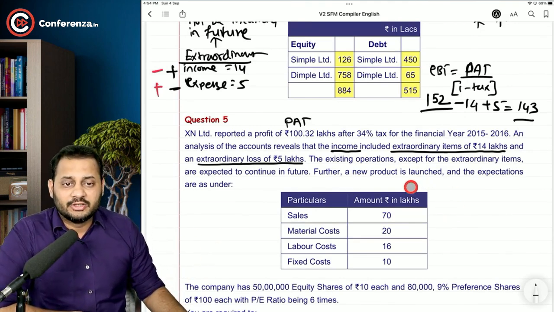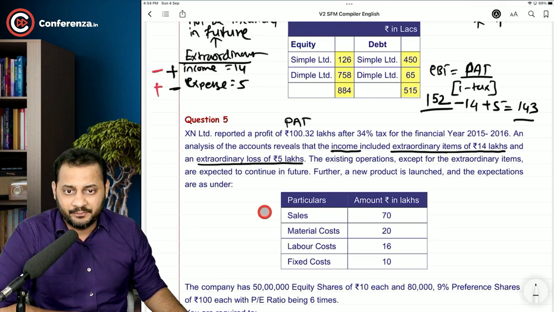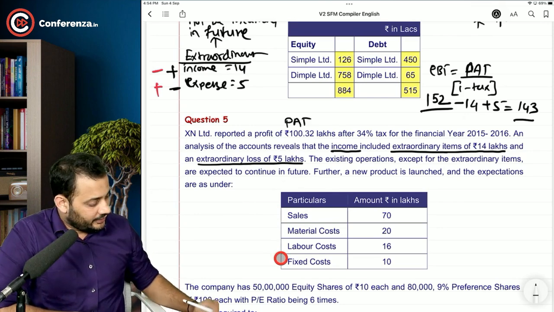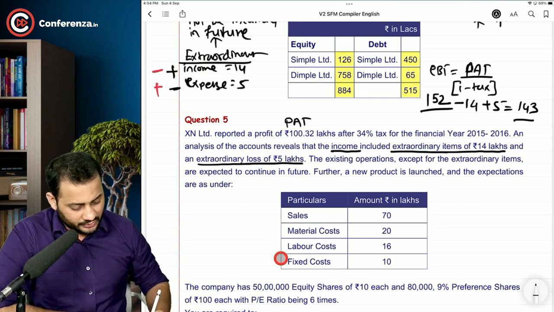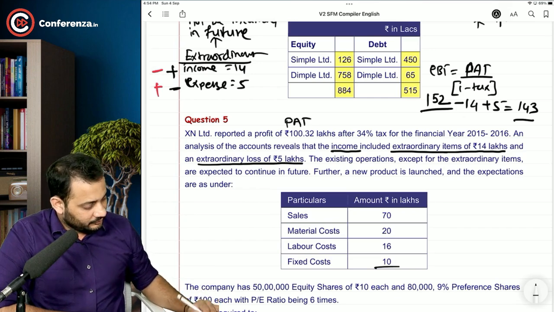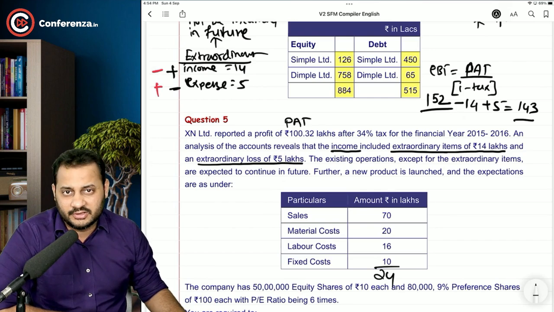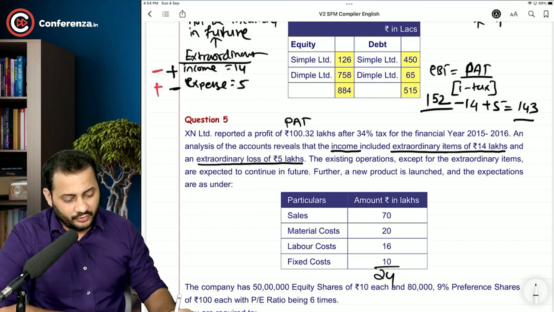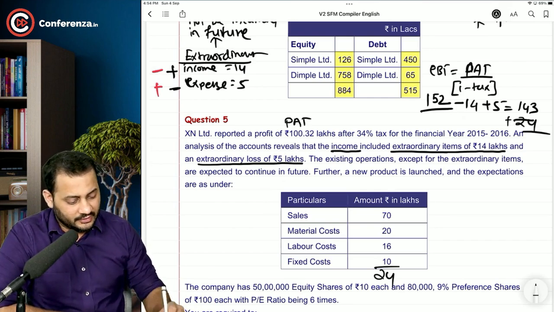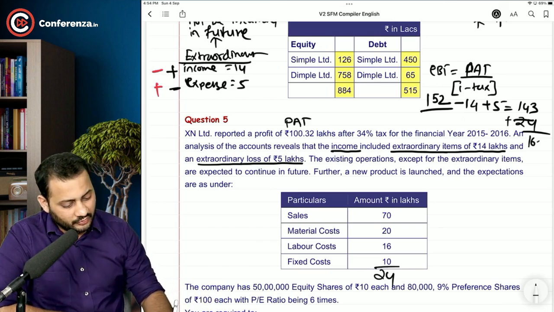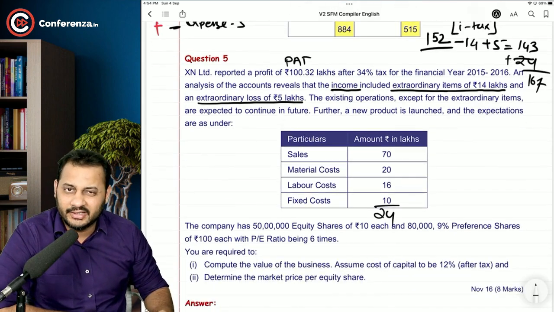So whatever is the income from this part, you are going to include that. A new product is launched and the expectations are as under. We are going to make sales of 70 lakhs. Material, labor and fixed cost will be 20, 16 and 10 lakhs. So the total cost will be 46 lakhs, minus 70. So 24 lakhs will be your profit from this business, right? So you can add that 24 lakhs as well. So 143 plus 24 goes to around 167, if I have not made any kind of a mistake.